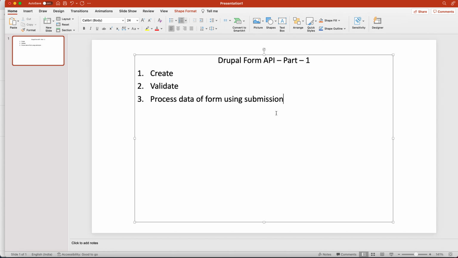Now you are a new developer and you want to work on that form, but you don't know how that form is defined. At that point of time you can use form alter in your module, and you can alter that form, edit whatever you want to edit in that form, and you can create an element, or add an element, or handle those logic using form alter, okay, to edit any form.